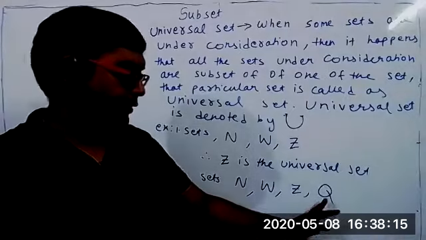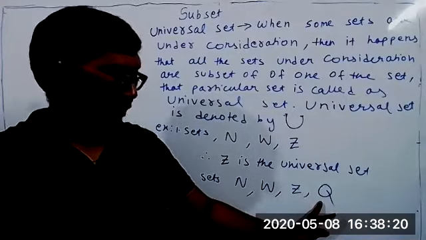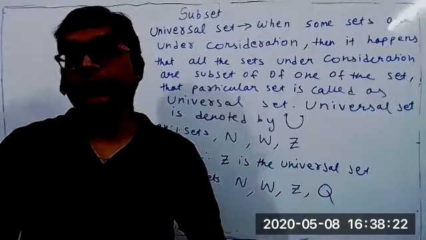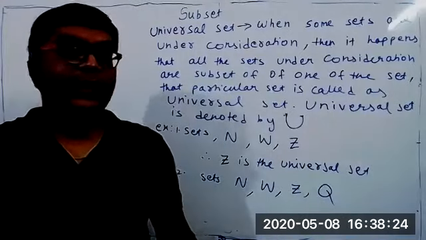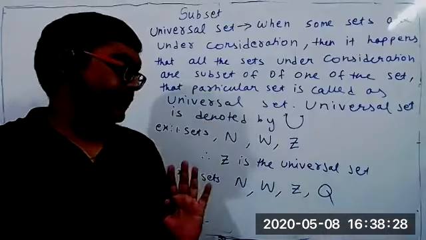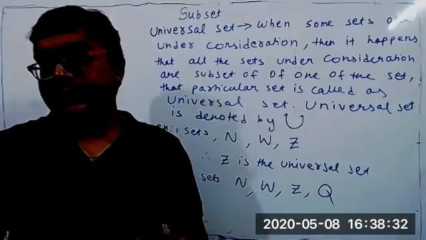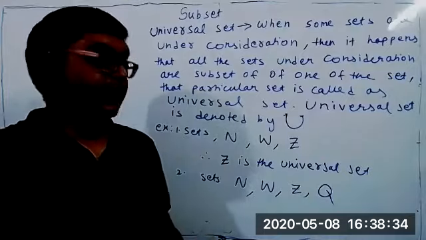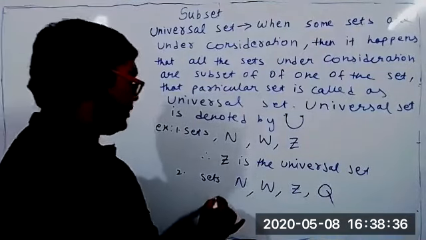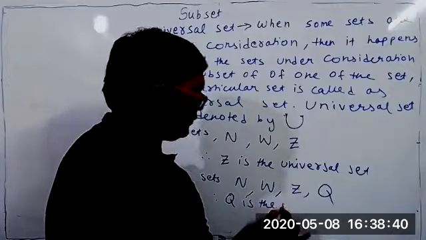Who will become the universal set? The rational number set. That's why I told you it depends on what we are discussing. The universal set will keep on changing. It is not like something will always remain the universal set. There's no designation. It depends on what we are discussing. Suppose we are discussing this, then Q is the universal set.